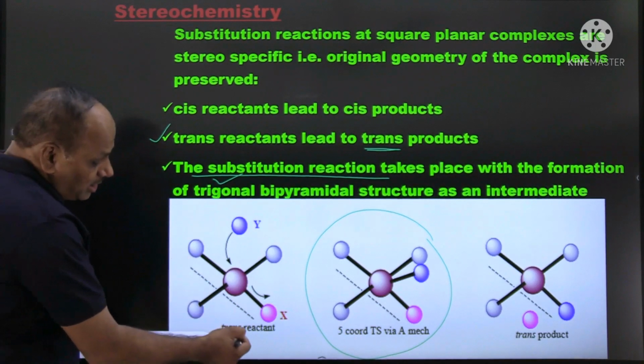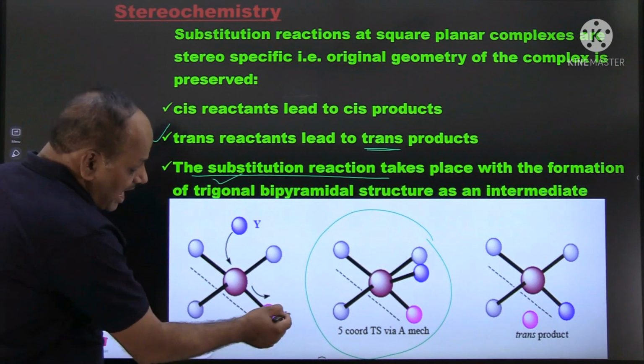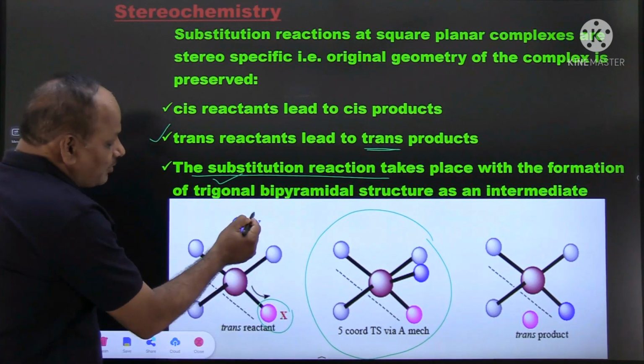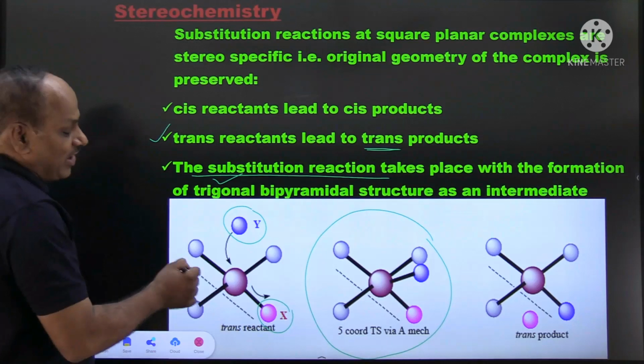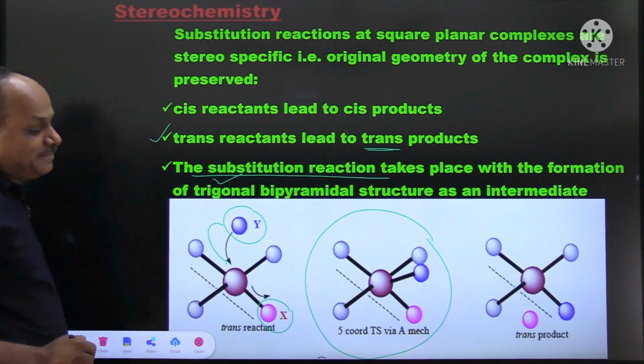Here is the trans reactant, the trans complex. X is the leaving group and Y is the incoming nucleophile, which attacks the central metal ion.